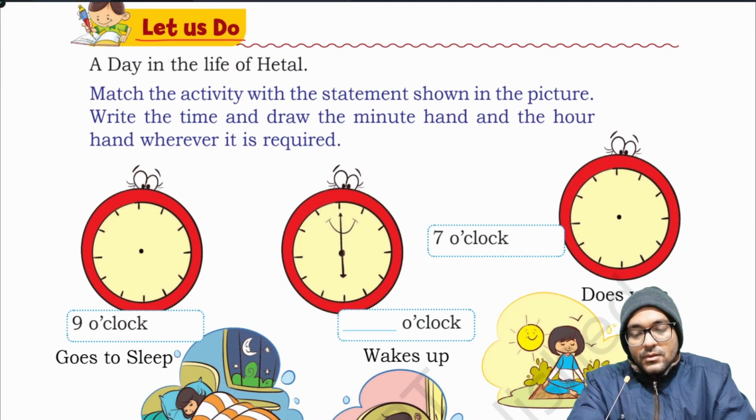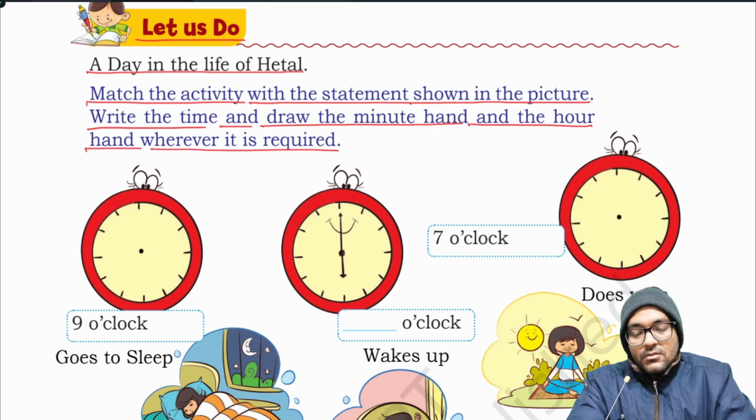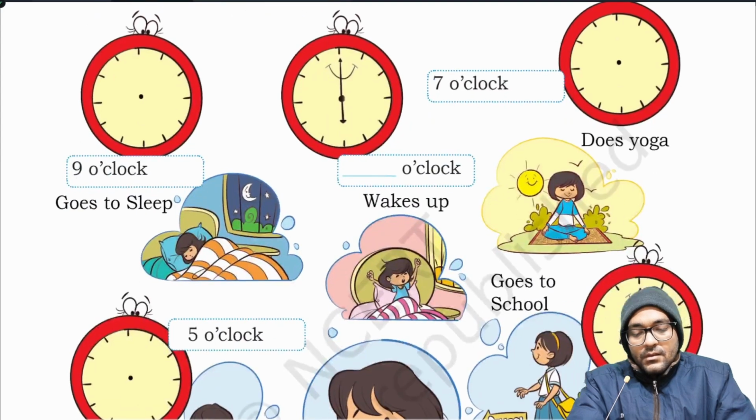Let us do. A day in the life of Ethel. Match the activity with the statement shown in the picture. Write the time and draw the minute hand and the hour hand wherever it is required. It is written: Ethel wakes up at 6 o'clock, does yoga at 7 o'clock. You can draw the hour and minute hand here.